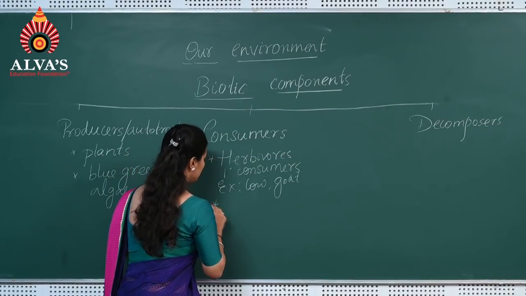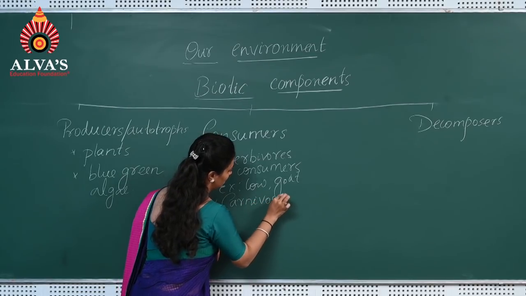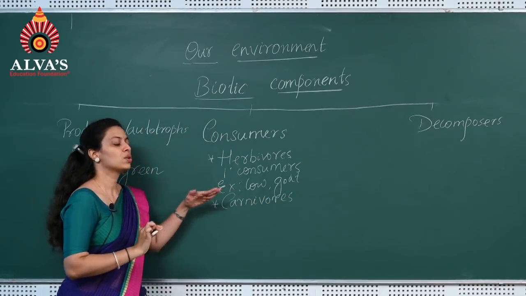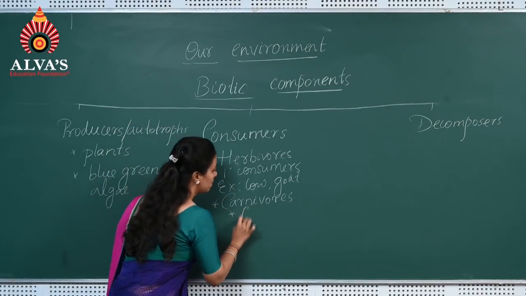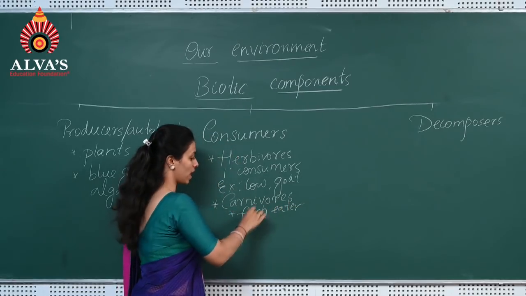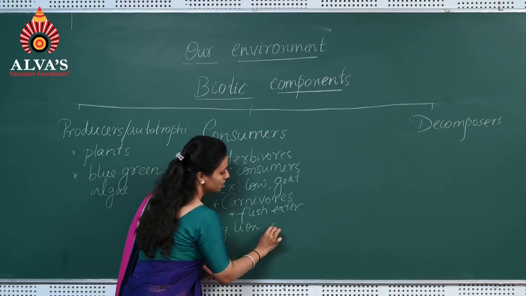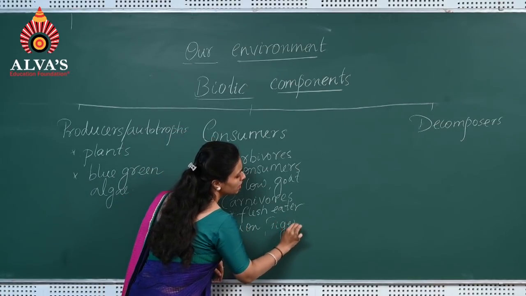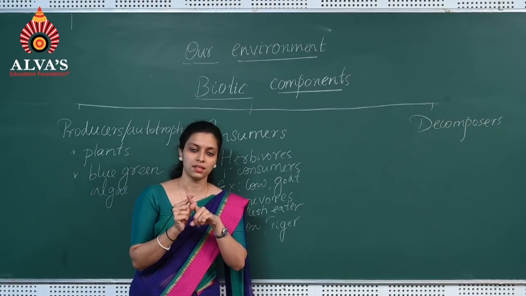Next comes carnivores. Carnivores are flesh eaters. They do not eat green plants, they are flesh eaters. The examples for carnivores are lion, tiger, cheetah. Even in carnivores, students, there are two types.